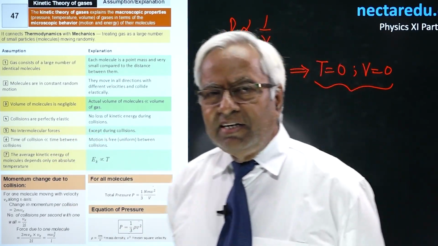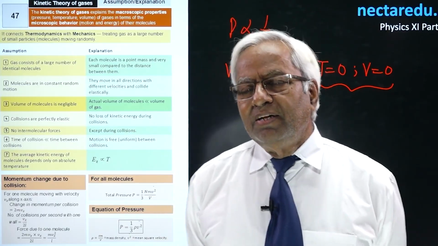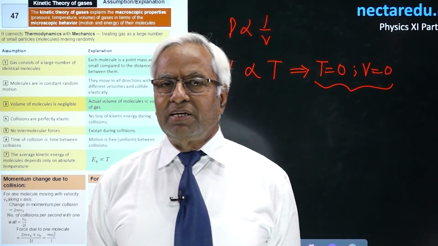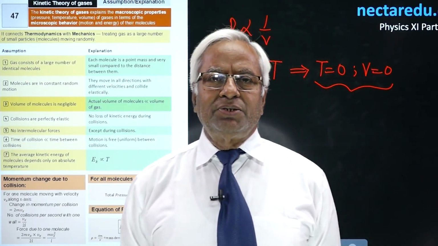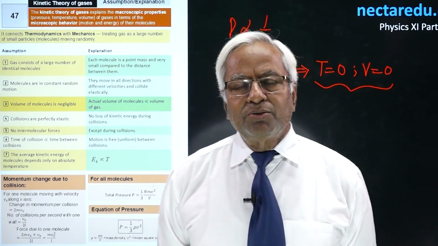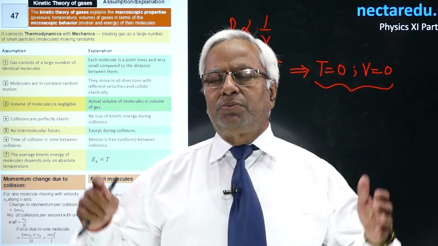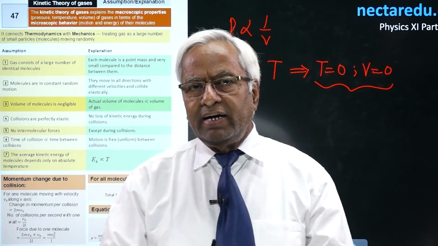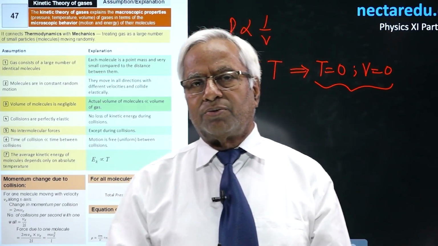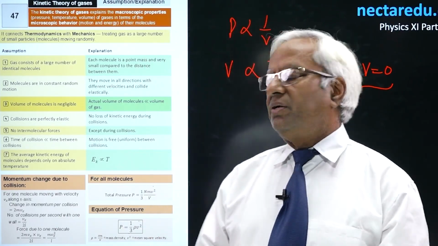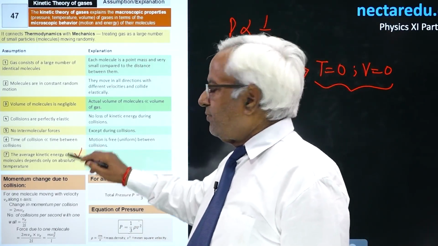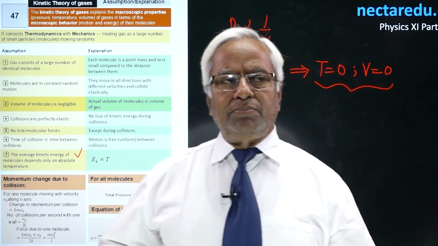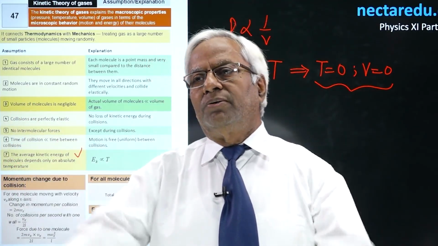Since we had no idea, it seems very funny that if we know nothing, then we say that it does not exist. That is the case with kinetic theory also. The scientists did not know what intermolecular force is, so they said there is no intermolecular force between the molecules. They considered that molecules collide during their motion, and that the collision is elastic, which means there is no loss of kinetic energy. It was also considered that the time taken in one collision is very small compared to the time taken between two successive collisions.